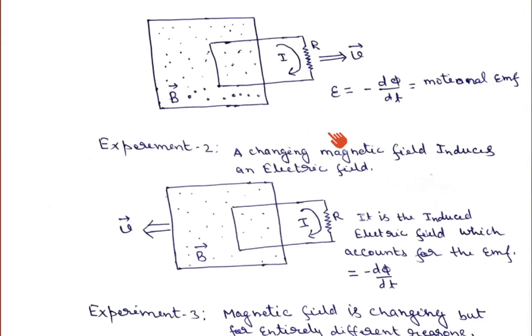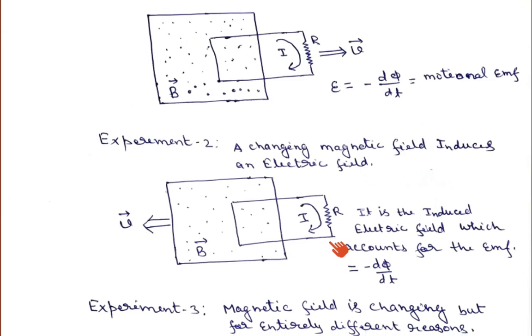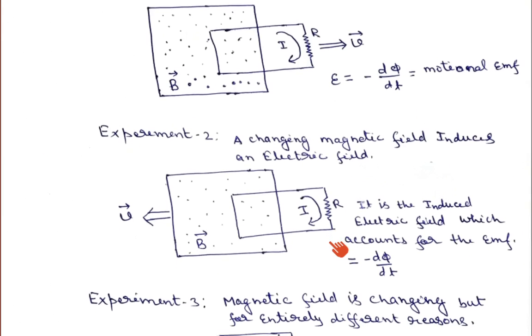If the circuit is moving, that gives the motional EMF. If the magnetic field is moving with respect to the circuit, that generates an induced electric field in the circuit, and because of that EMF is generated and current flows in the circuit. So Faraday did another experiment.